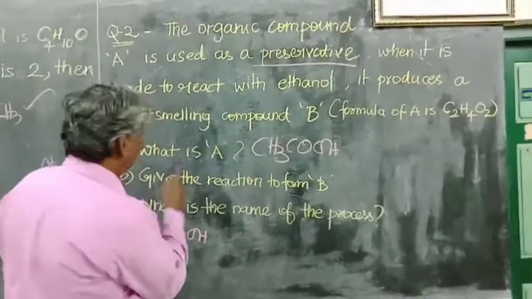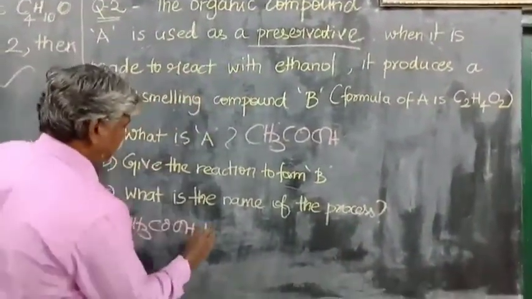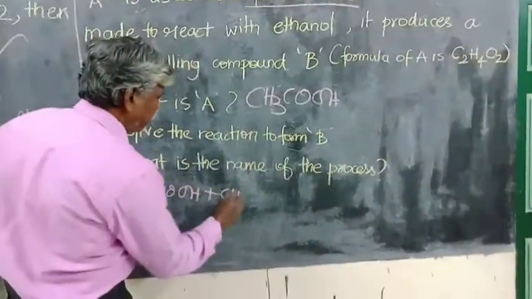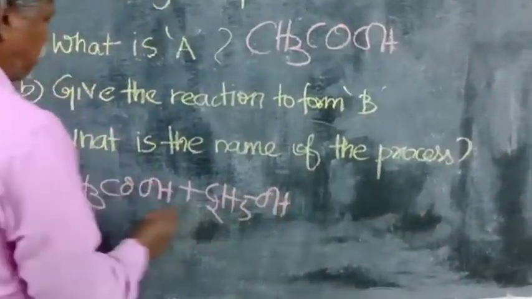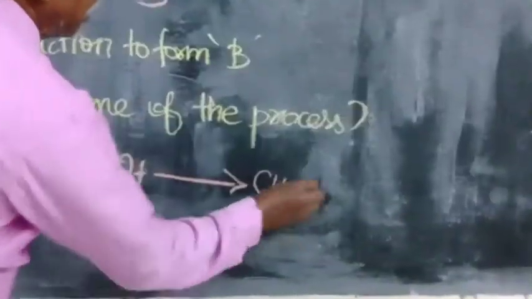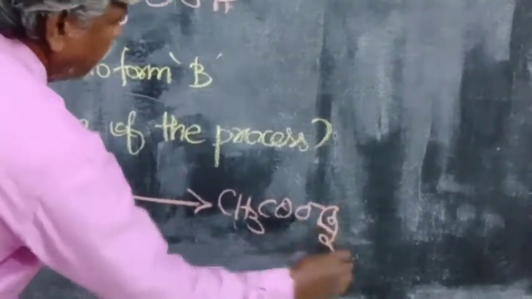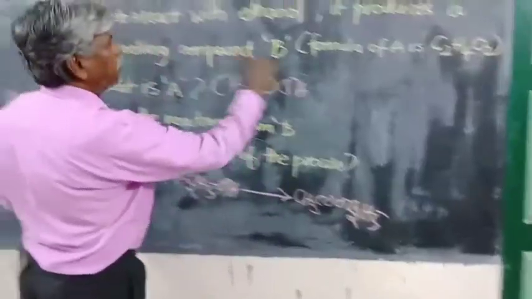When this acid reacts with ethanol, C2H5OH, an acid reacts with alcohol and gives an ester, which is a sweet smelling liquid.